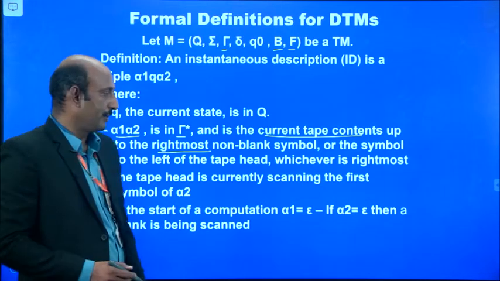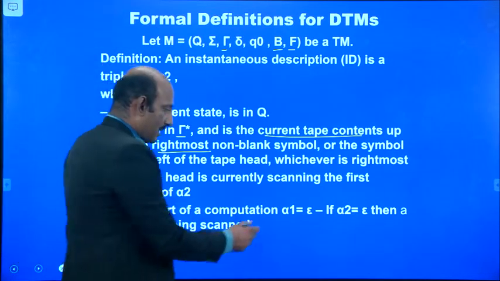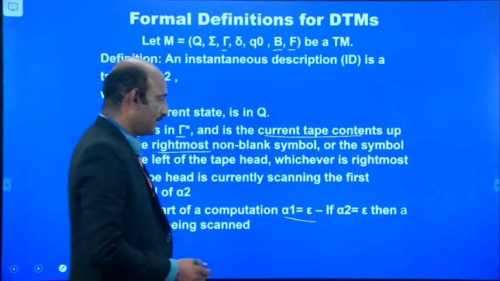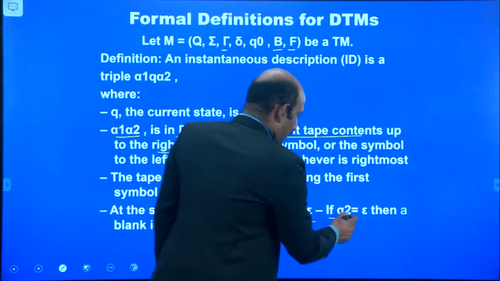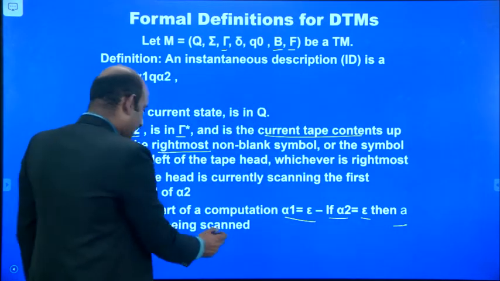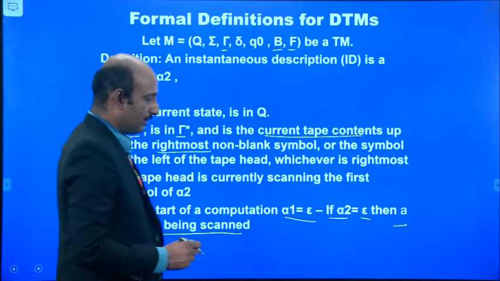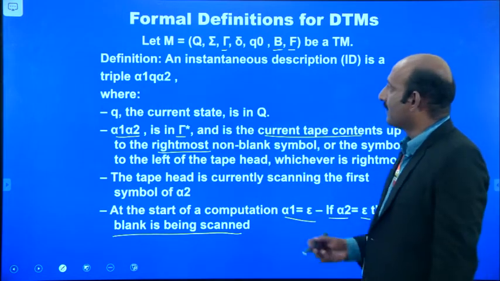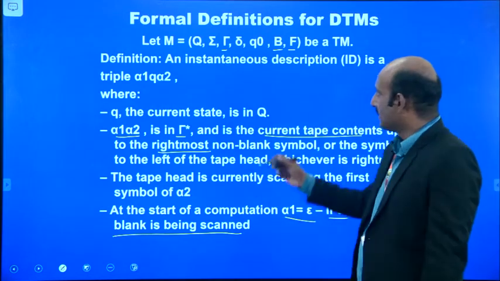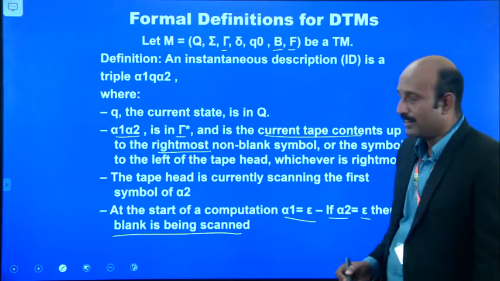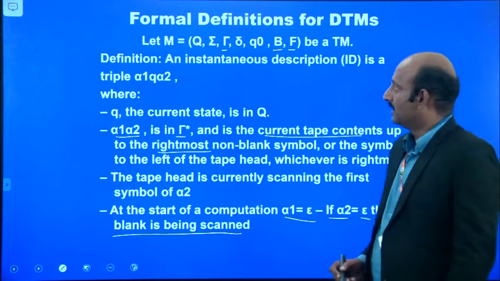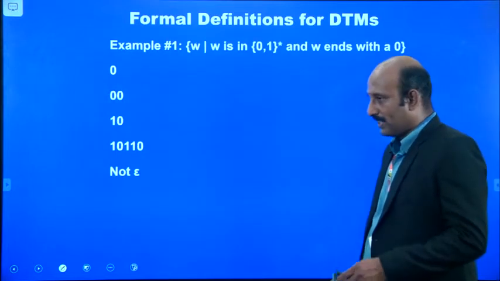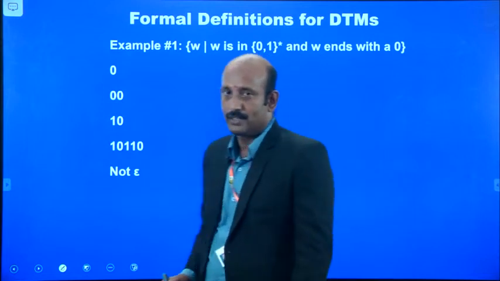At the start of the computation, alpha 1 becomes epsilon. If alpha 2 also becomes epsilon, then the blank is being scanned. So that is the concept of the formal definition. We have already seen what all the tuples are. There are 7 tuples in a deterministic Turing machine. Now, we are going to see an example of that.